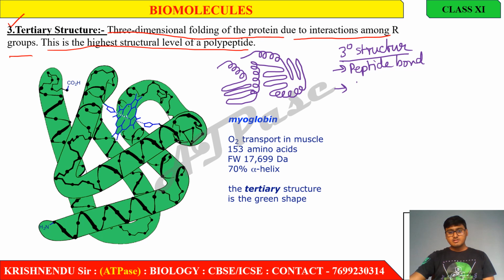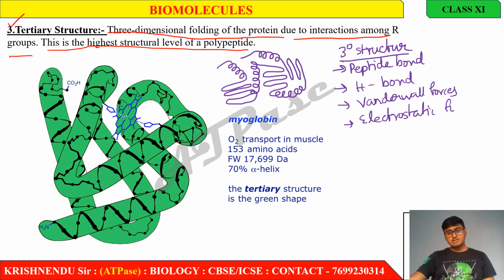Secondly, hydrogen bonds. Thirdly, van der Waals forces. Fourthly, electrostatic forces. Fifthly, dipole forces.